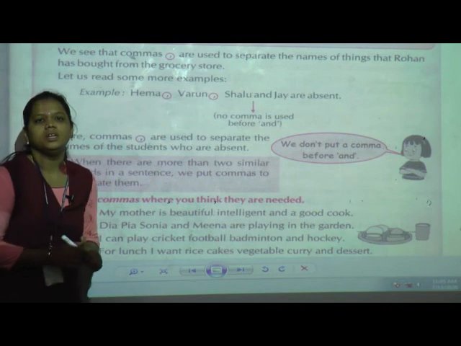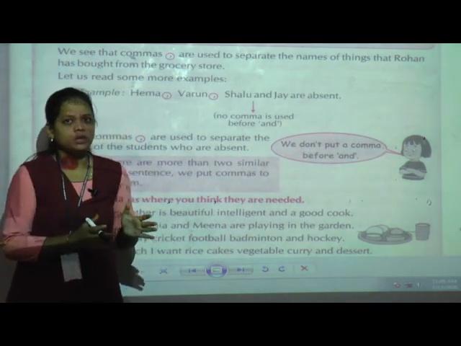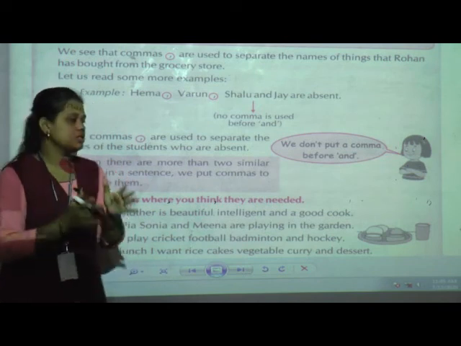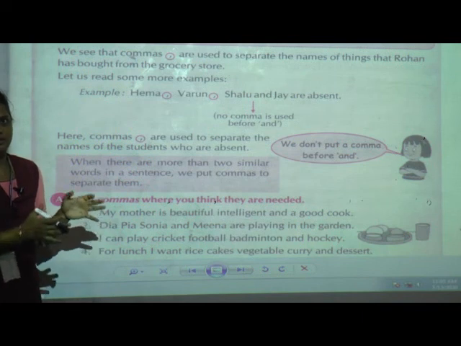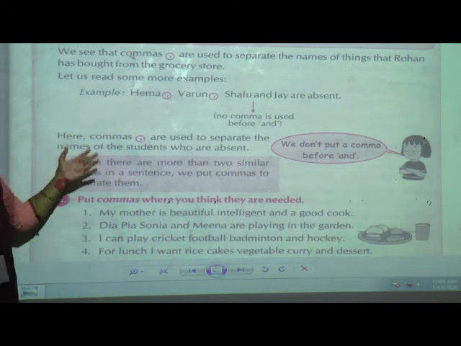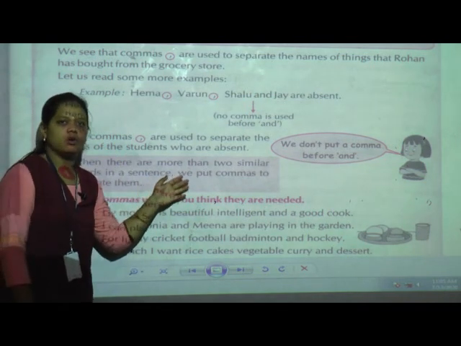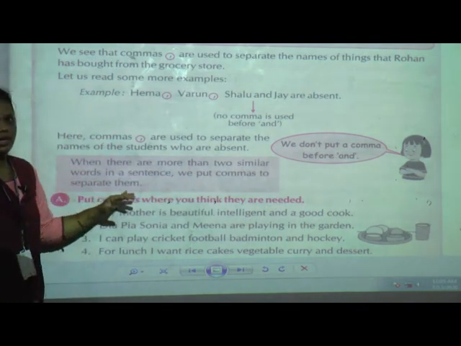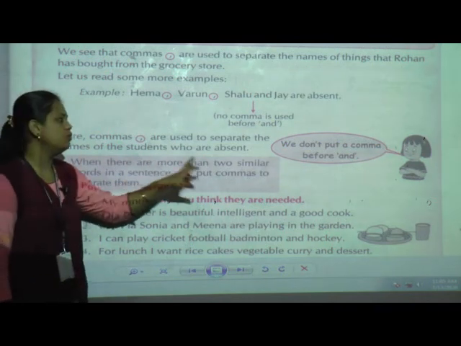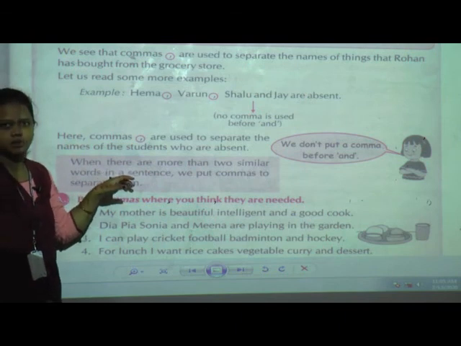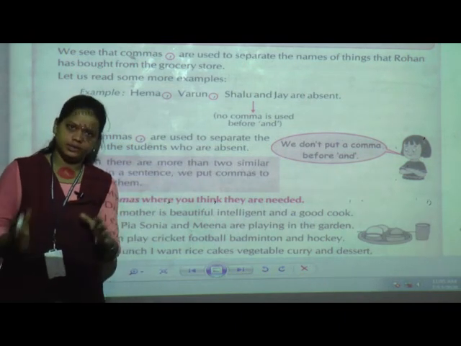Whenever there are more than two similar words, or names, or things in a sentence, we put commas to separate them. That is where we use the comma.